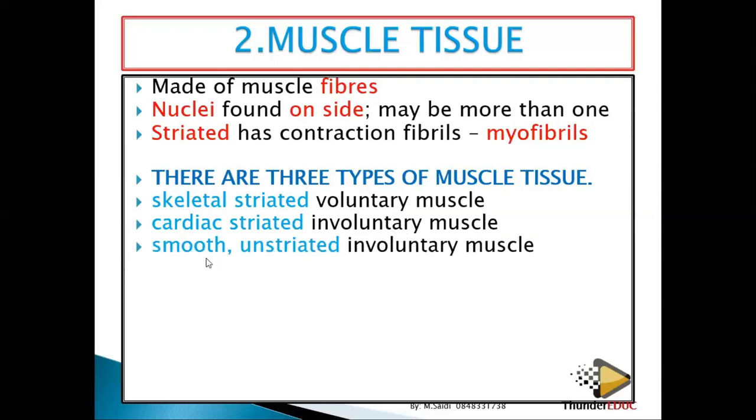Then number 3, you have smooth and striated. It means that these smooth ones don't have stripes. It's just smooth, as if you are eating ice cream. Smooth when it's going, and you don't even feel anything. You just feel the sweetness. It's smooth, smooth, smooth, and involuntary. You don't have control over them. Where can you find this? Digestive system.